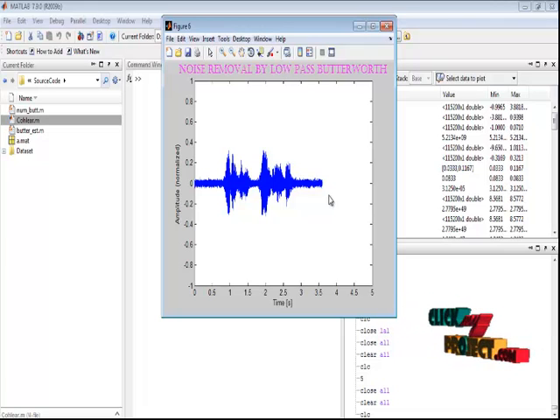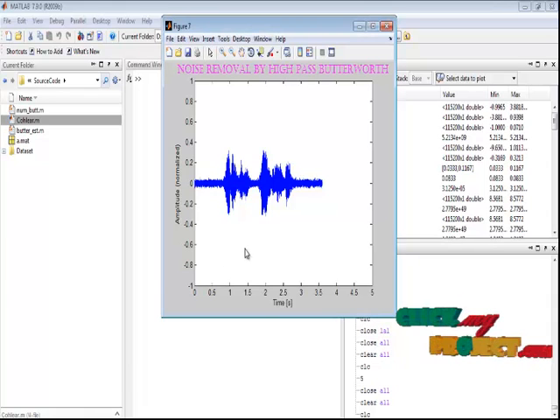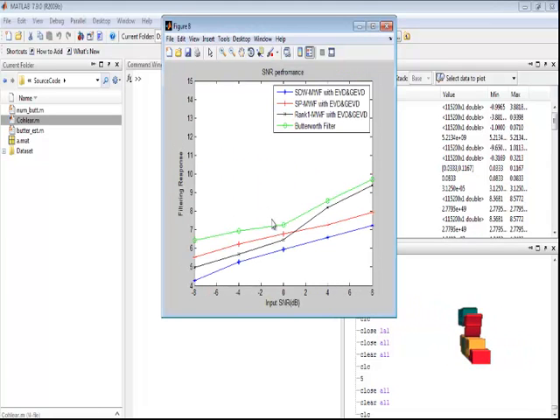After we estimate the noise from the Wiener filter, we pass that signal into the Butterworth filter in order to improve the performance, and this is the noise removal by the high pass Butterworth filter, and this is the SNR performance for the entire methods. This is the filtering response, and this is the input SNR in dB.